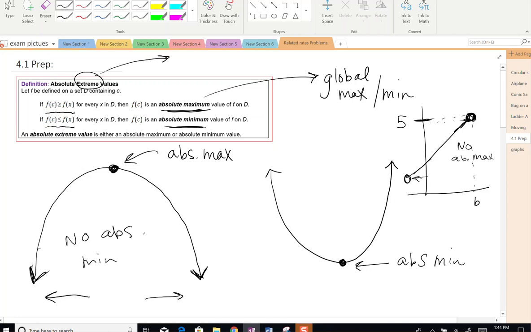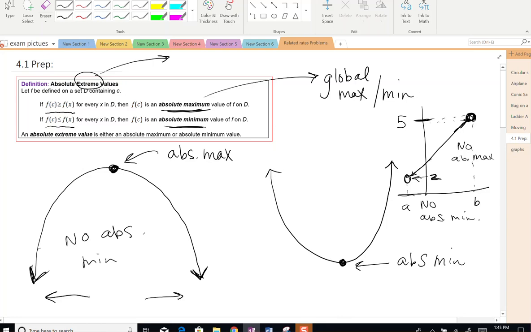Now over here, there'd be no absolute min because, say this is 2, as you get closer and closer to your starting value a, you will get closer and closer to output values of 2, but you will never reach 2. There are limits. The limits exist, but the function values don't. So there is no absolute max and no absolute min.